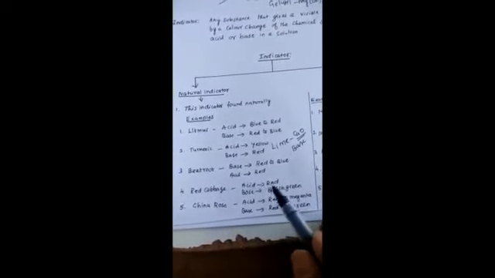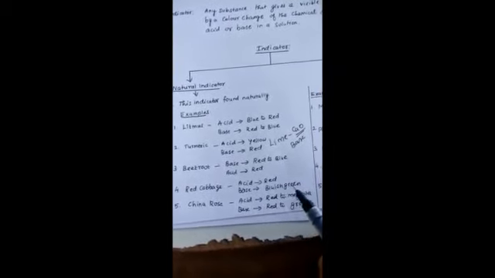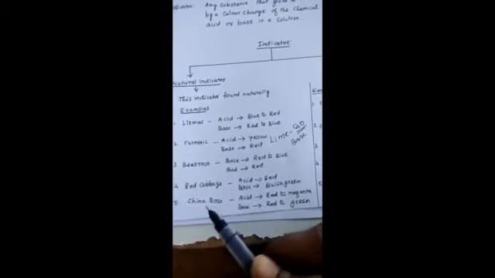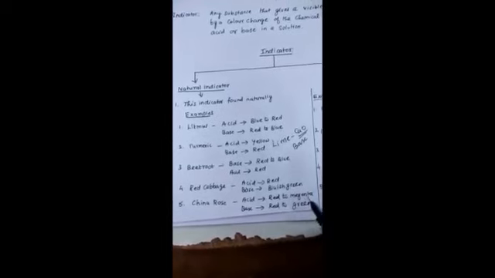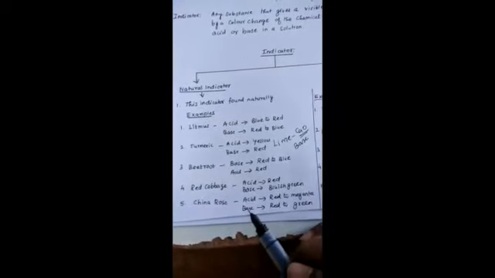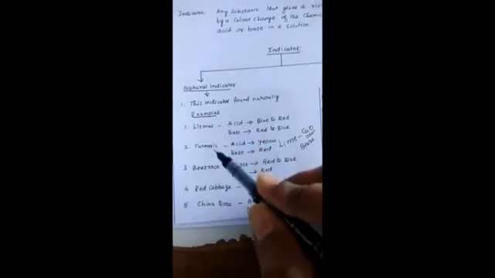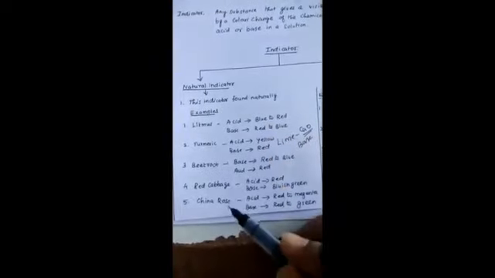In acid medium, red cabbage turns red. In basic medium, it turns blue to green. The fifth, China rose, has rose colored petals. In acid medium, the red color changes to magenta. In basic medium, red changes to green, indicating a base. So these are all natural indicators: litmus, turmeric, beetroot, red cabbage, China rose.